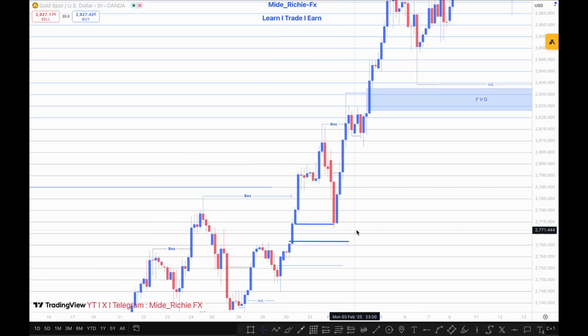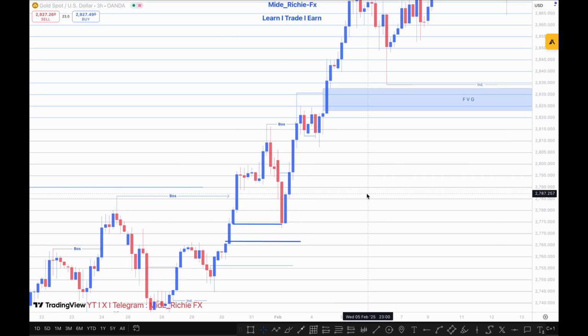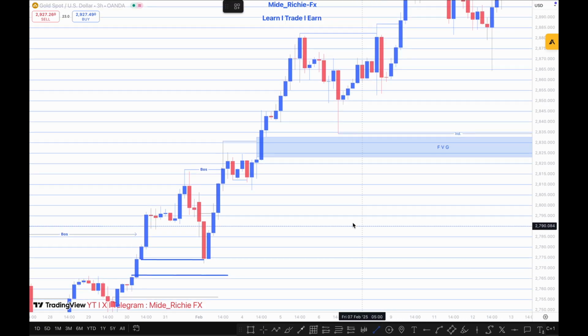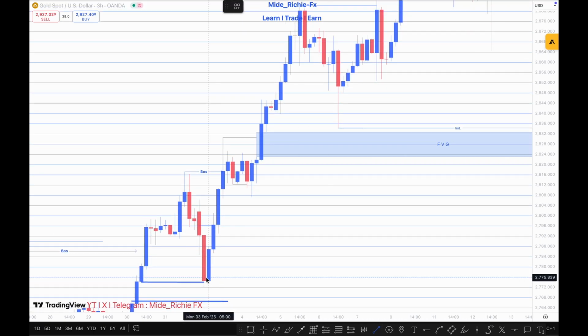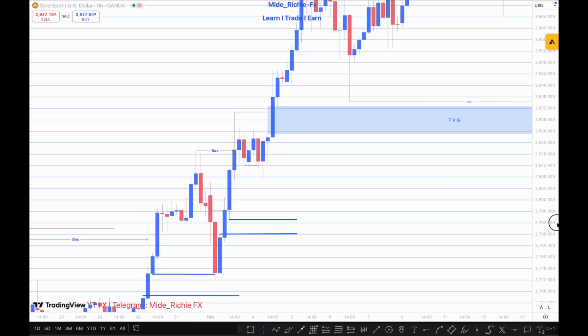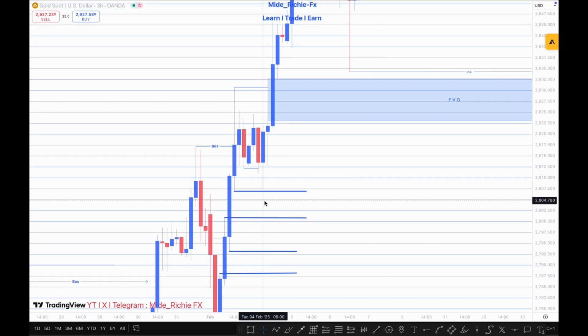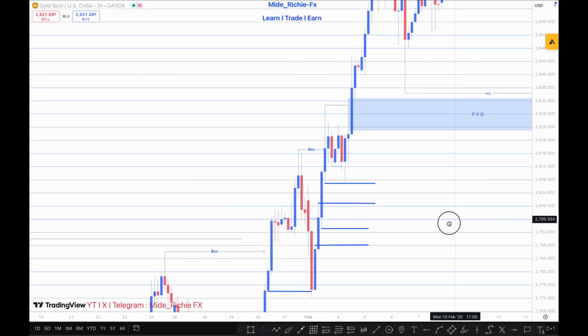So the next fair value gap, right after we mitigate this one, we have the record structure. So we expect the market to come to expect another fair value gap, isn't it? Yes. So we have this one again, this first 3 candle. We have 1, 2, 3 right here. So we'll mark out from the wick of the high to the wick of this low right here. Or if the market doesn't want to expect this one, you can use from this wick right here to this wick right here. But fortunately, the market couldn't get to this one right here. The market couldn't expect anything right there, right?